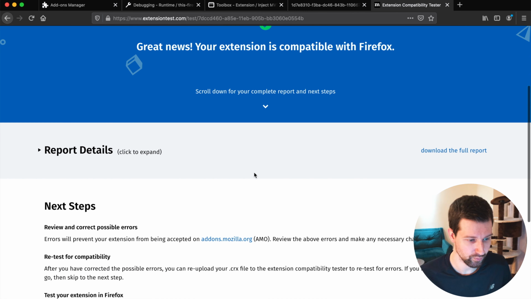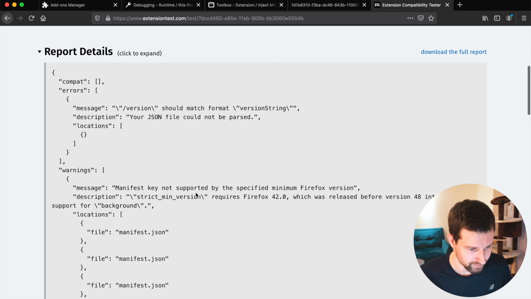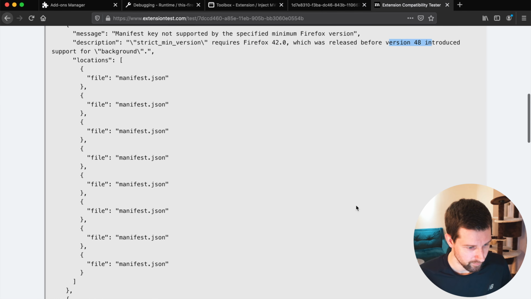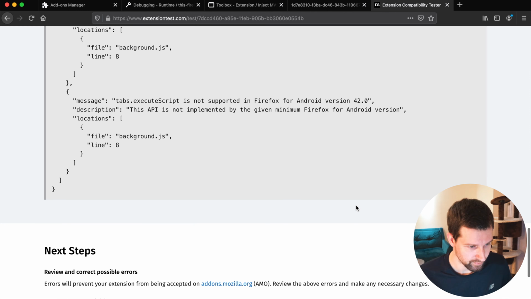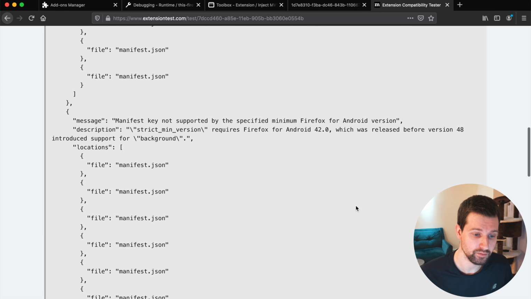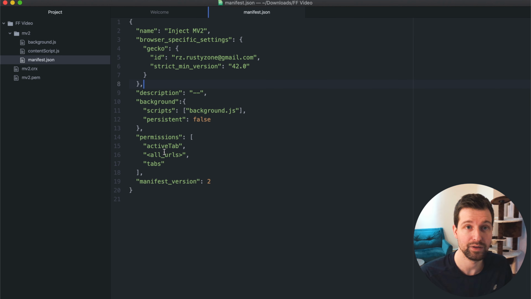Okay, it says it's compatible. We can see our details. There's different issues now. It says manifest key not supported with this specific version, so we'd need to change it to 48. But other than that, it looks like we should be okay. So that's where you can find really specific details. But we can see up here it's compatible. So it's best to look through exactly your specific version here.